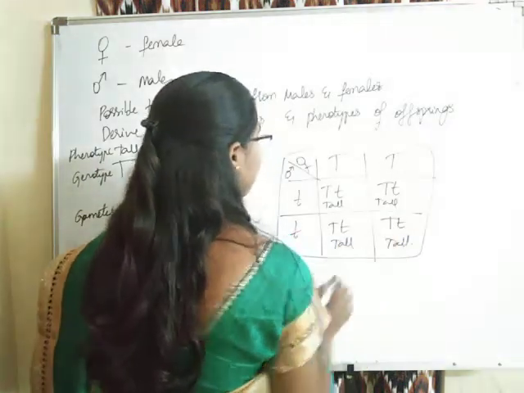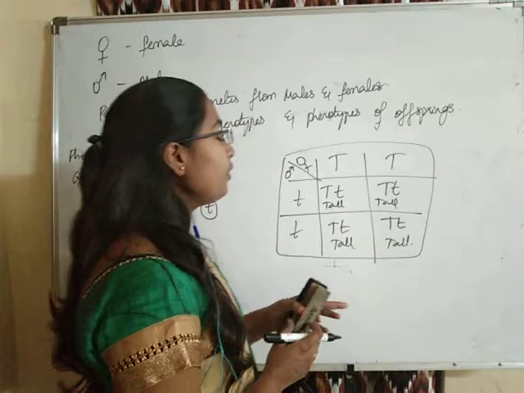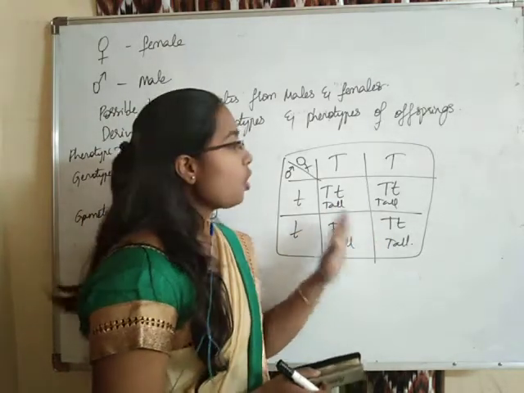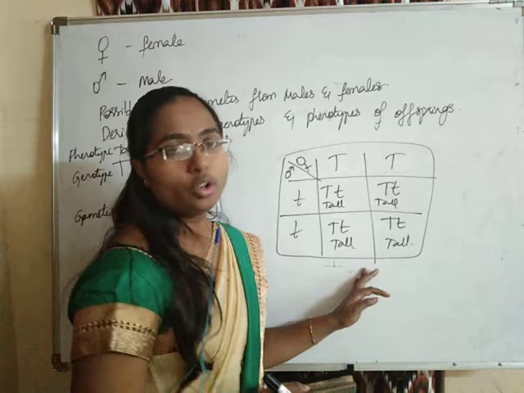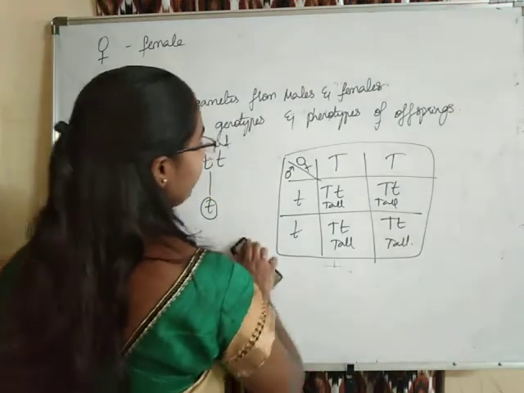So here we have observed the possible types of gametes, and also the possible genotypes and phenotypes. All four individuals were tall only. Now let us see what happens in the F1 generation and F2 generation.